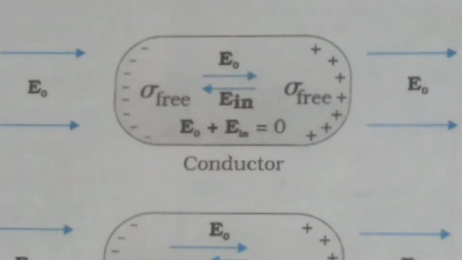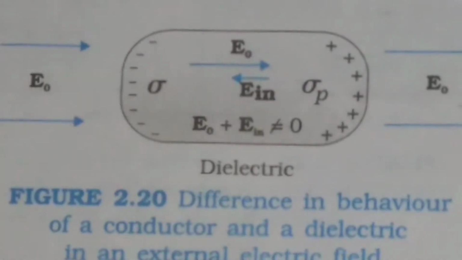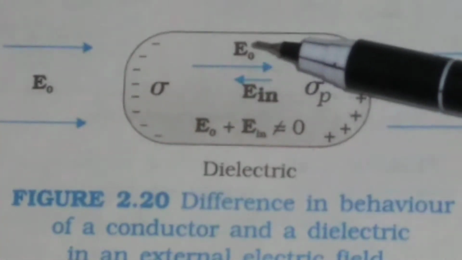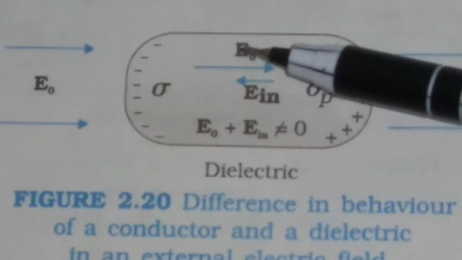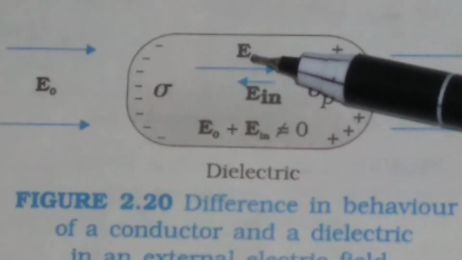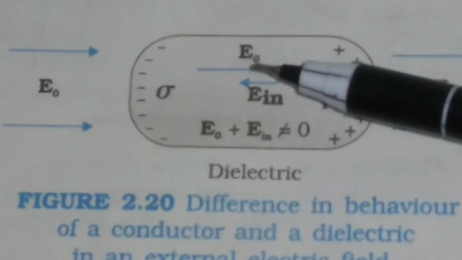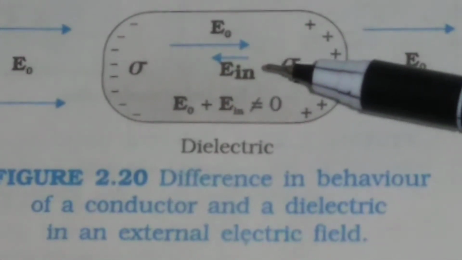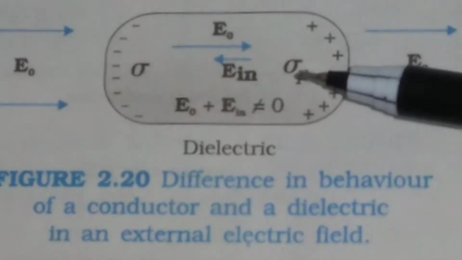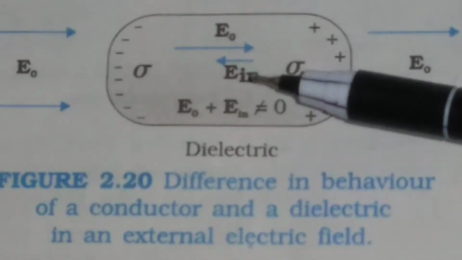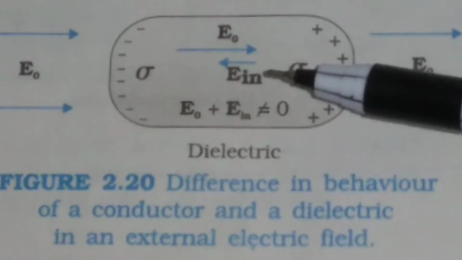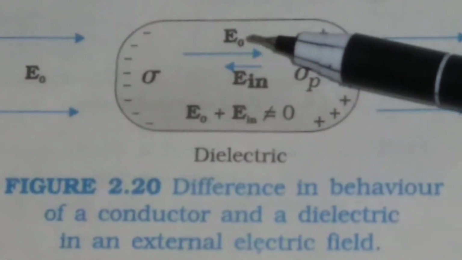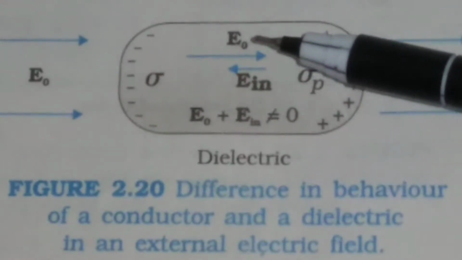But what happens in case of an insulator or in case of a dielectric? Suppose the applied external electric field is equal to E0, and the electric field which is produced due to the dielectric is equal to E in. The magnitude of E in is less than the magnitude of E0.